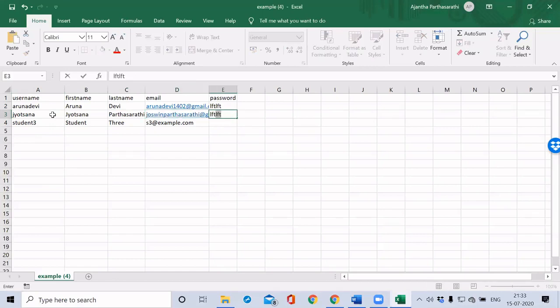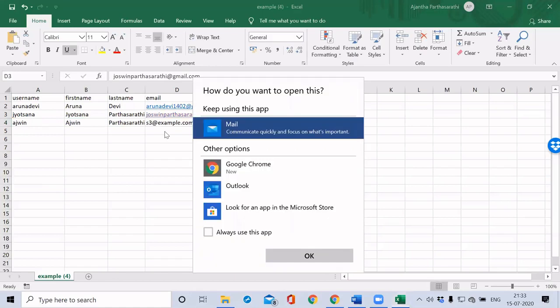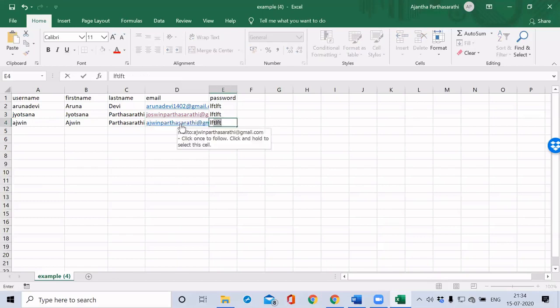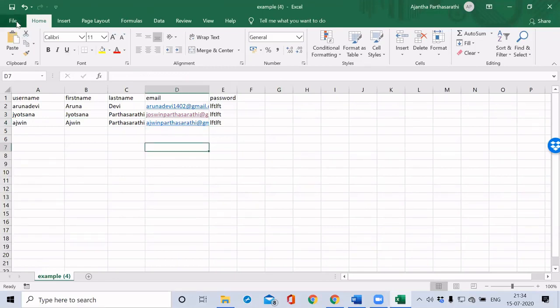I'm giving the same password for all the students. Okay, I've just added 3 students only, 3 users only here.